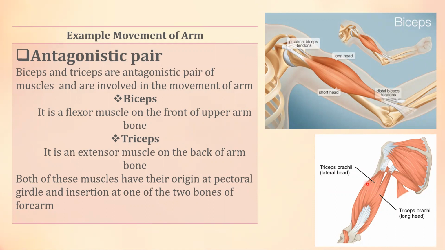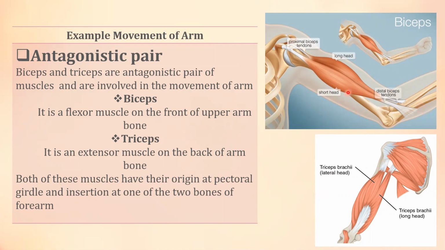Both these muscles have their origin on the pectoral girdle, and insertion at one of the two bones of the forearm. This is the forearm and these are two bones. If one muscle, like the bicep muscle, is attached with this bone, then the tricep muscle will be attached with the other bone. Of the two bones, one muscle is attached with one bone and the other with the other bone.